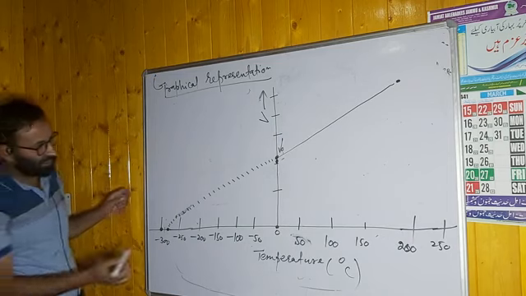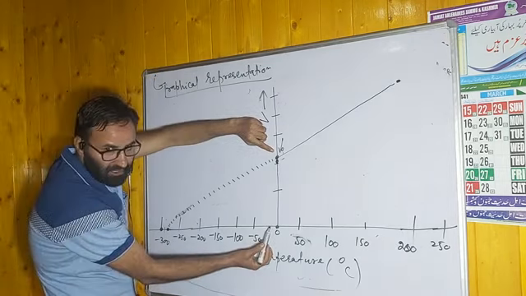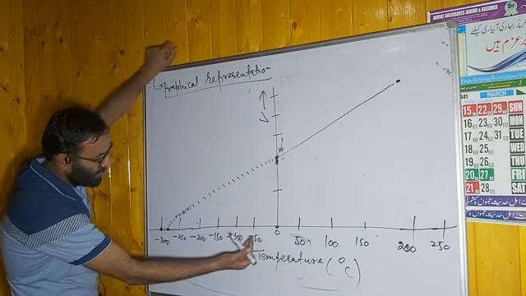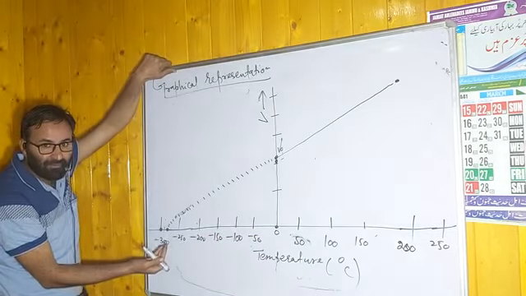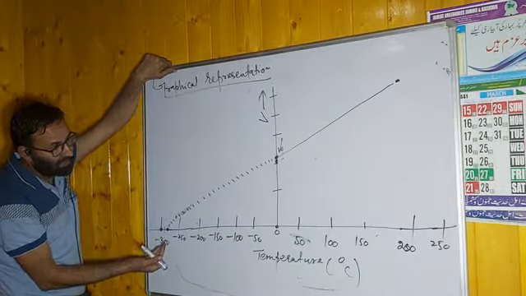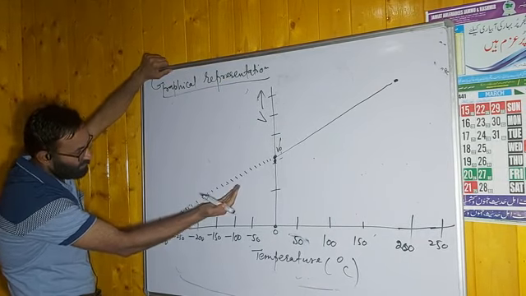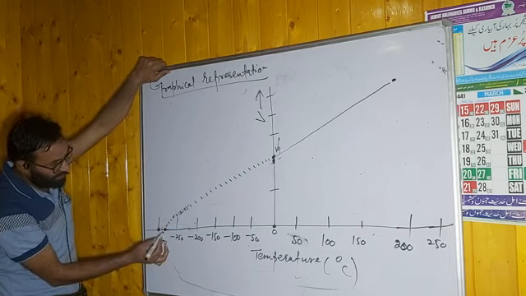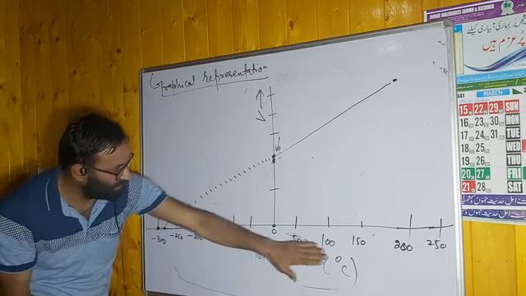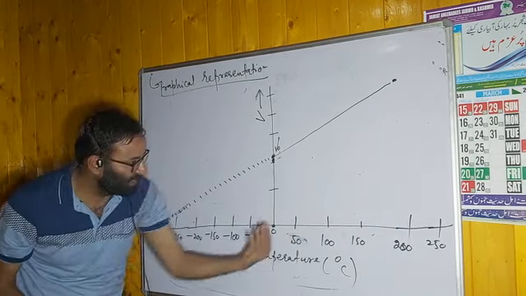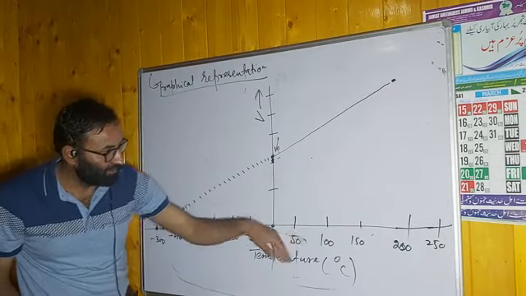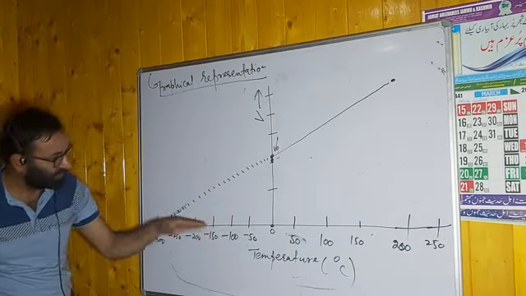Dear students, at 0 degree the volume is V0. But if you further decrease, you will find the volume becomes negative. Remember this point. When you decrease the temperature, it will have some volume. This is the temperature range, plus and minus. In the plus range, volume is there. In the minus range, volume is also there.